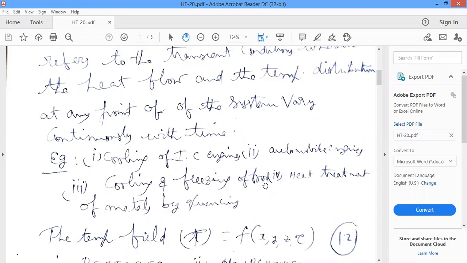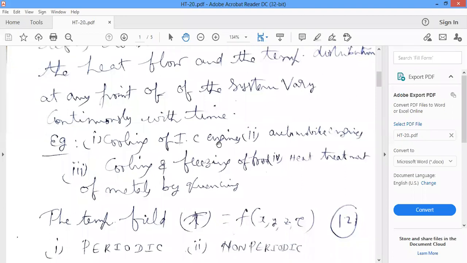Examples. Cooling of IC engines. If you cool the IC engine in the atmosphere, for example, at 10 a.m. the temperature is 100 degrees, 50 degrees centigrade, after 1 hour if you measure the temperature, it decreases from 50 degrees centigrade to 48 degrees centigrade or 40 degrees centigrade. So cooling of IC engines, cooling of automobile engines are examples.